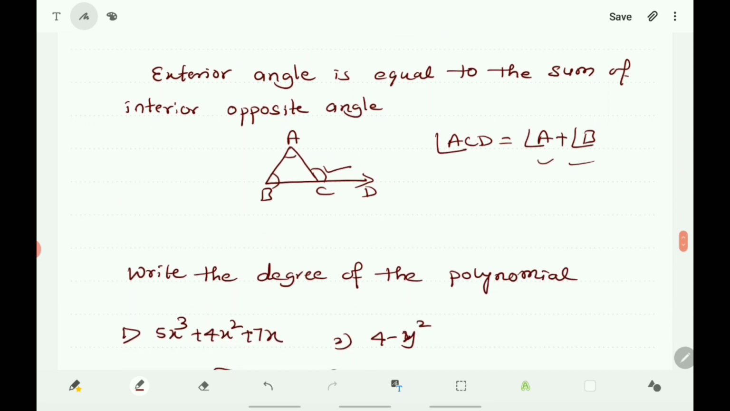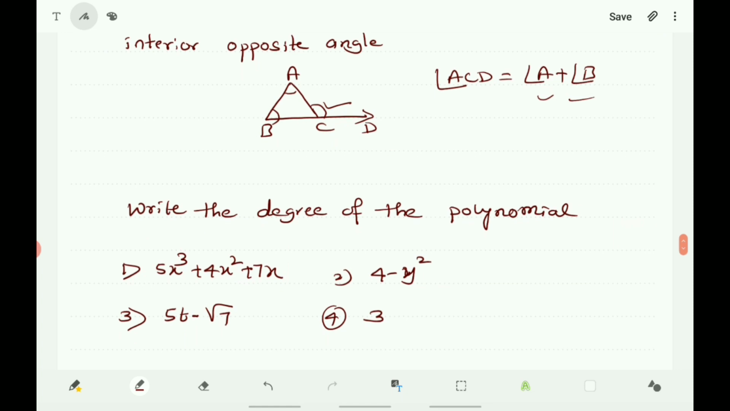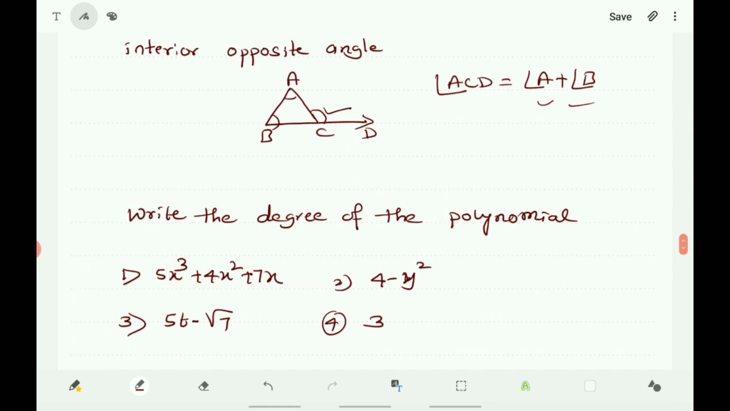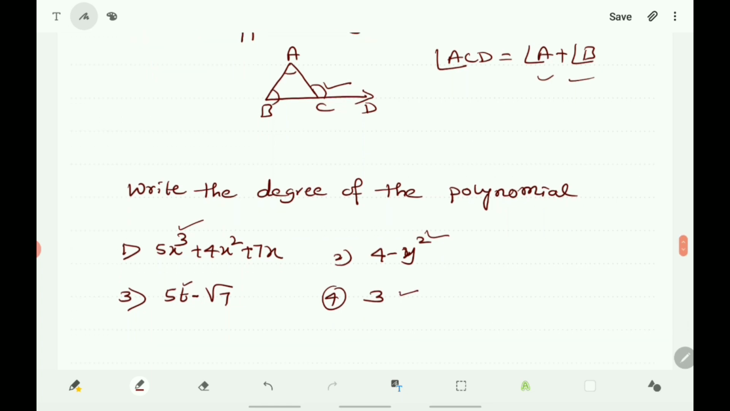Next, about the polynomial, write the degree of the polynomial. Here you know that the highest power of the variable in the polynomial becomes the degree of the polynomial. Here the highest power is 3, therefore the degree of polynomial is 3. Here the highest power is 2, therefore the degree is 2. Here the highest power is 1, therefore the degree is 1. Here the highest power of the variable is 0, so it is constant polynomial and the degree of the polynomial is 0.